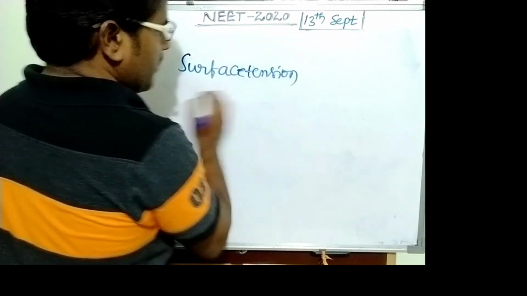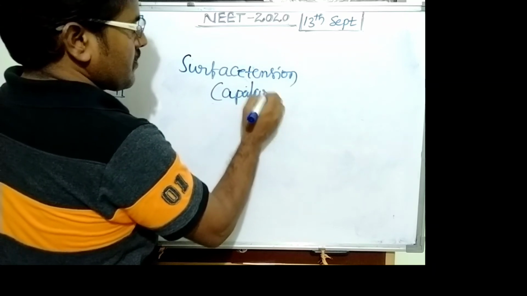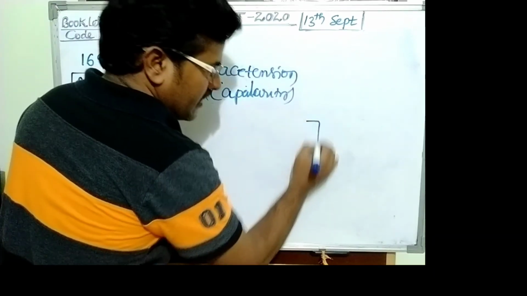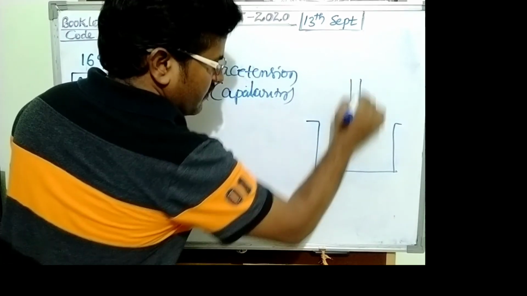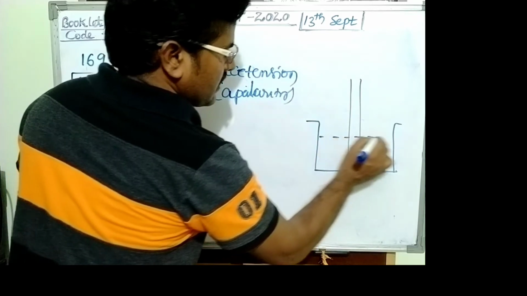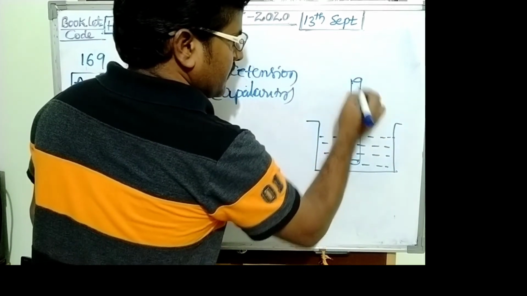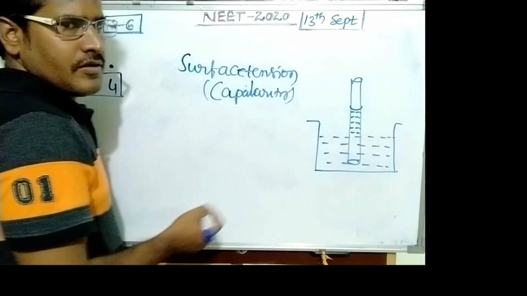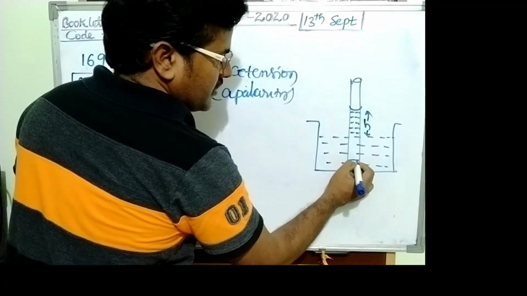This question is from surface tension. The subtopic is capillarity. In a capillary tube dipped into water, the liquid rises up to a certain height h. The radius of this capillary tube is r.